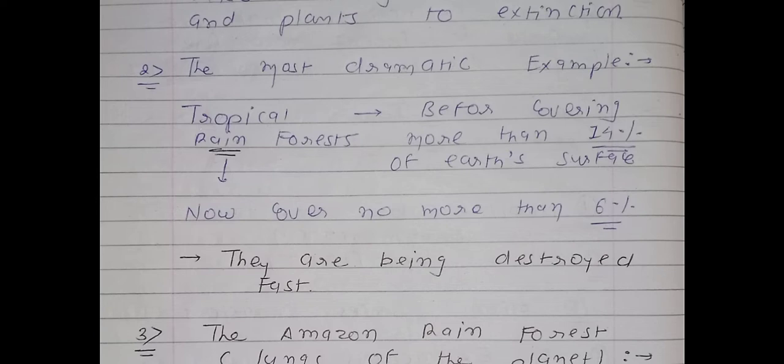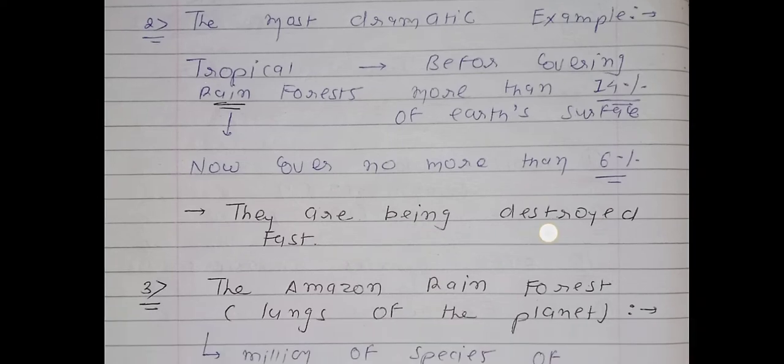So we are talking about one particular habitat, one particular location, and the location is the tropical rainforest. The percentage has decreased from 14% to only 6%, meaning they are being destroyed fast.